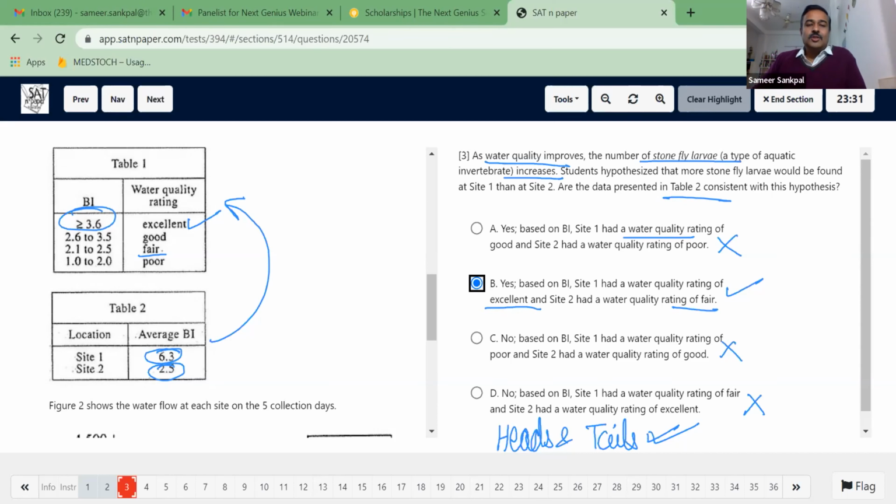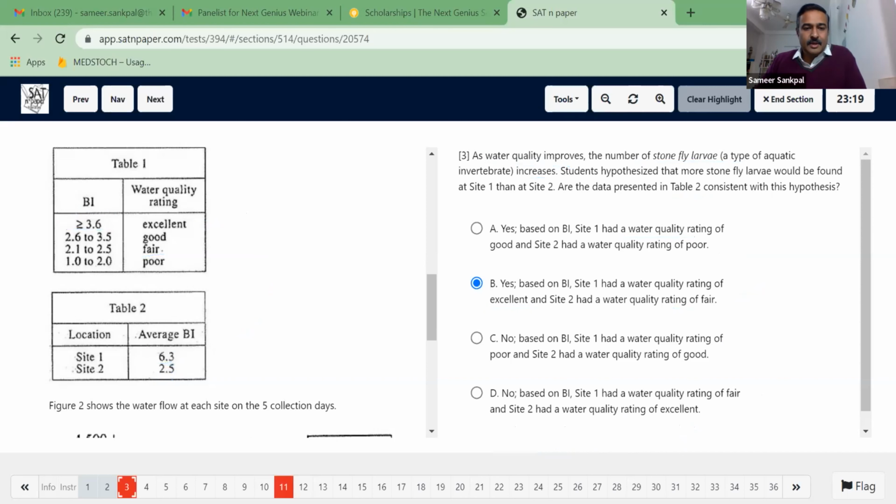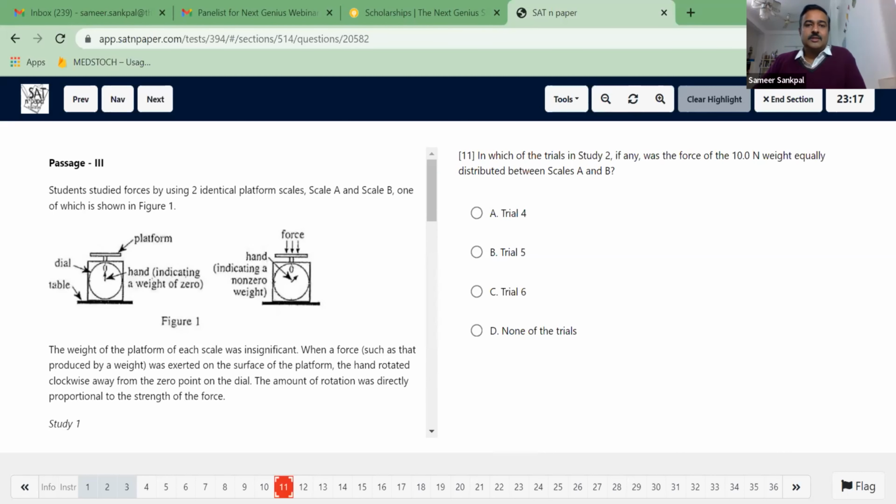Right? So this is how we can answer the questions without reading the information passages. So this is data representation. Right? Let me go with another variety. Maybe I think question number 11. Oh, yes, this is. Now look at this passage. This is passage number 3.